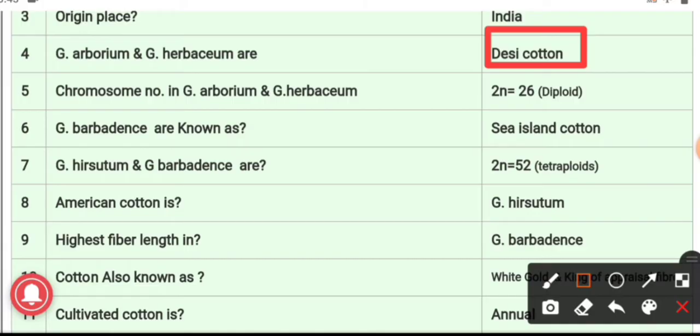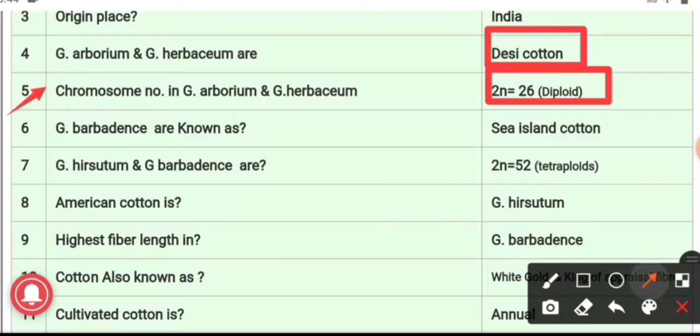Now we will have a look towards question number 5, that is the chromosome number in Gossypium arboreum and Gossypium herbaceum. It is 2n equal to 26. Gossypium arboreum has a coarse and short fiber. The length of fiber is 1.25 to 2.10 centimeter, and it is generally used for making mattresses and for mixing with wool and staple cotton. Gossypium herbaceum, the fiber length is 1.25 to 2.30 centimeter.